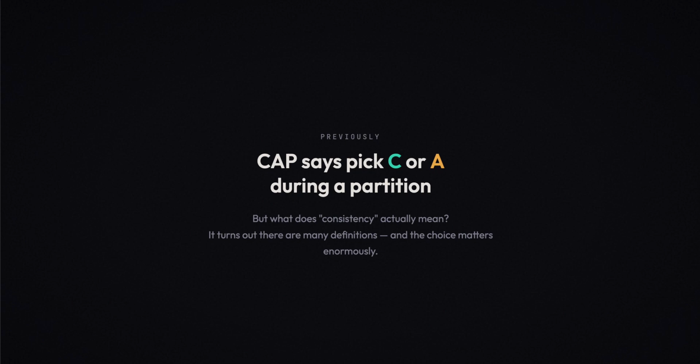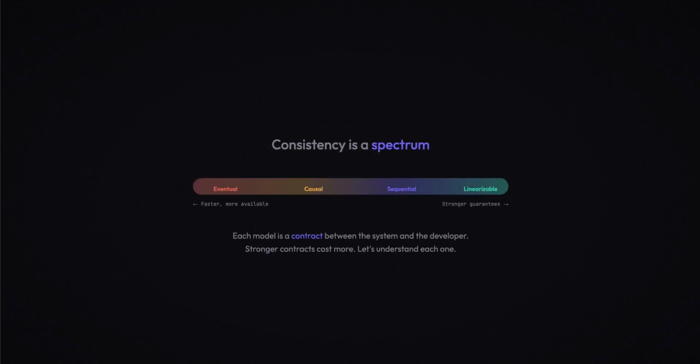In episode 4, we saw that CAP's C means linearizability, the strongest model. But we also said consistency is a spectrum. Today we walk that spectrum. We will start at the top, linearizability, and descend through sequential consistency, causal consistency, and eventual consistency. At each level, I'll show you what guarantees you get, what anomalies you're exposed to, and which real systems use it. By the end, you'll know exactly which model to pick for any piece of data in your system.